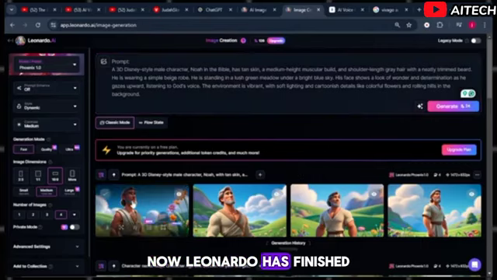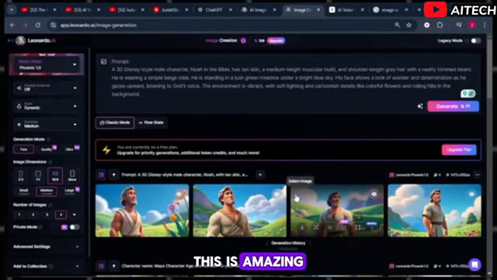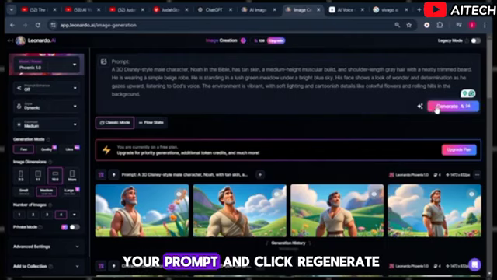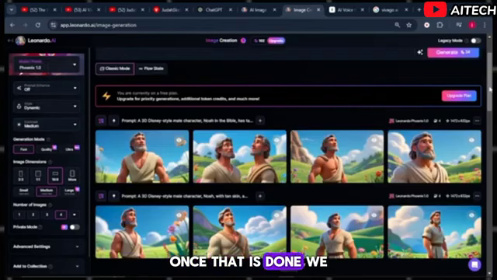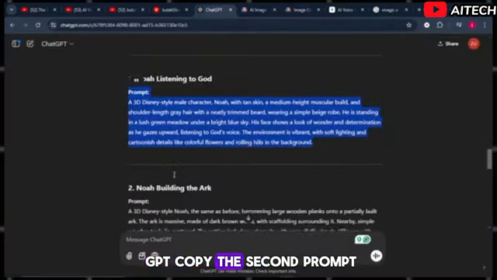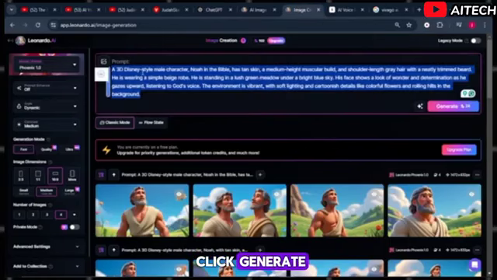Okay, now Leonardo has finished generating the images for us, so let's check out the first one. This is amazing. But if you don't like how the images look, you can play with your prompt and click Regenerate again. Once that is done, we go back to ChatGPT, copy the second prompt, come back to Leonardo AI, paste it, and click Generate.